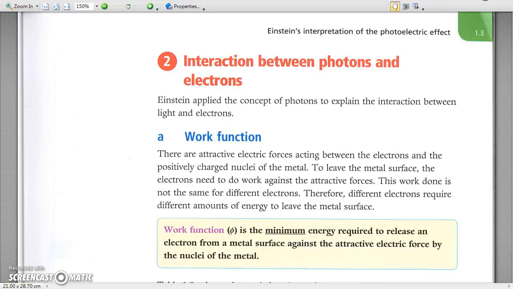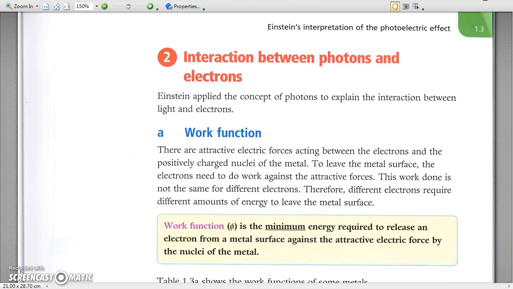2. Interaction between photons and electrons. By considering light as photons, Einstein could explain the photoelectric effect. He proposed a theory of the photoelectric effect.